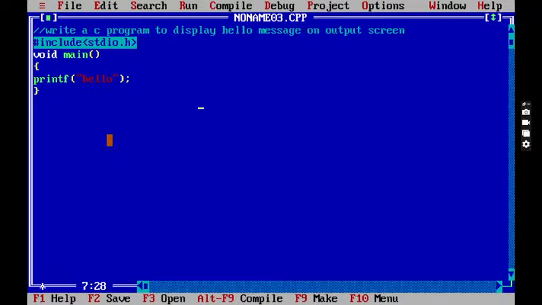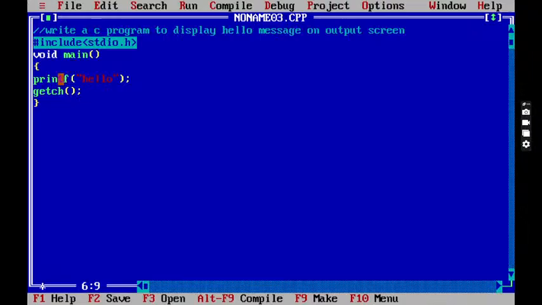So what do we need to do? We need to tell the compiler: why are you closing the output screen automatically? Please don't close it, keep that output screen alive. For that we are going to write getch. What is the use of getch? getch will not close the output screen directly.